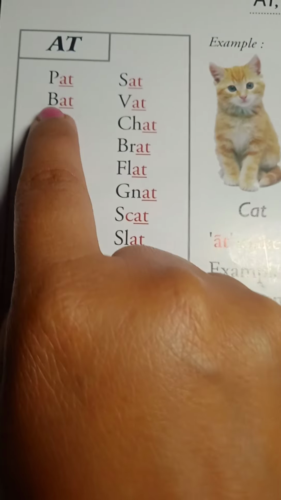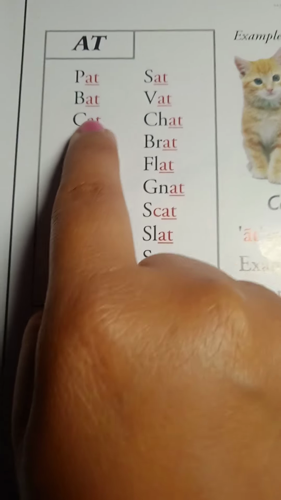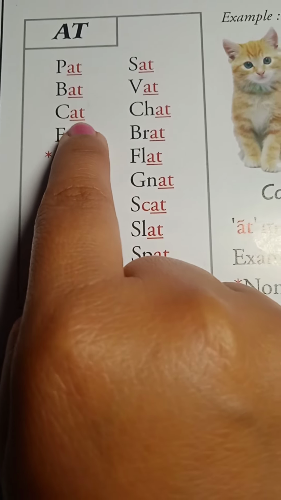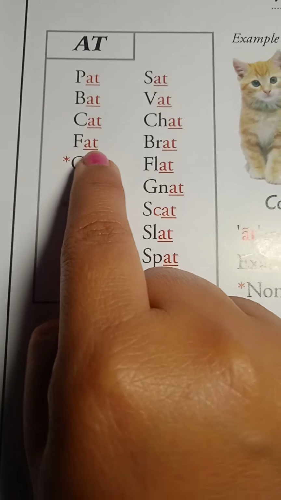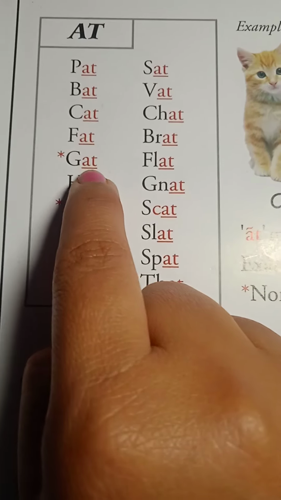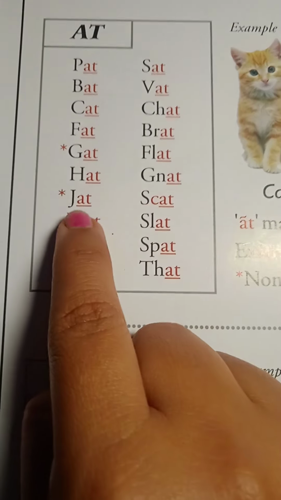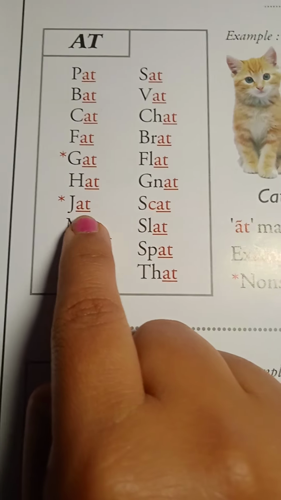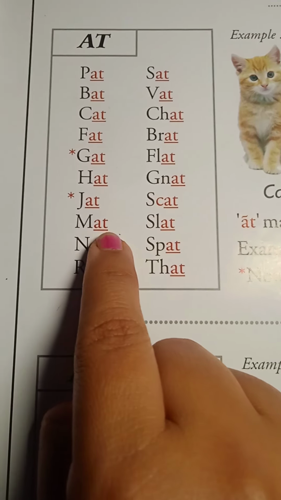P-A-T, pat. B-A-T, bat. C-A-T, cat. F-A-T, fat. G-A-T, gat. H-A-T, hat. J-A-T, jat. M-A-T, mat.